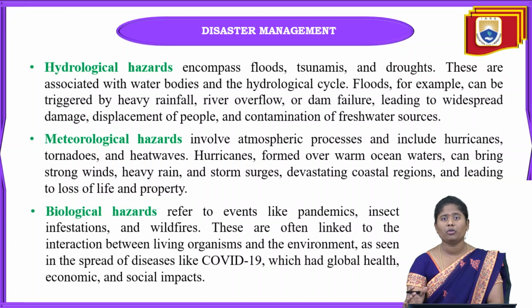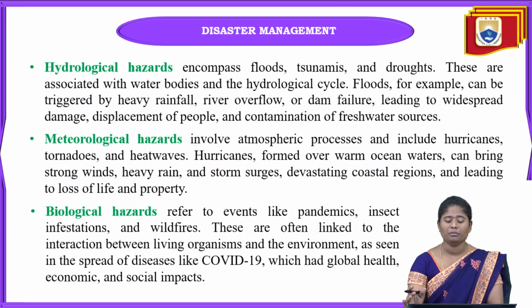And when hurricanes or tornadoes occur, they occur at very high speed, because the winds will be very strong at that time, and with heavy rain also we can't sustain that type of rainfall. So many people are losing their life and their family members and properties at the time of these meteorological hazards also.